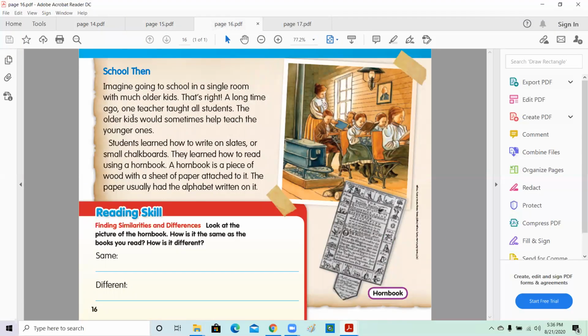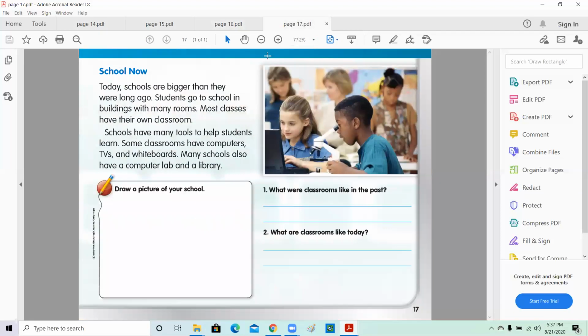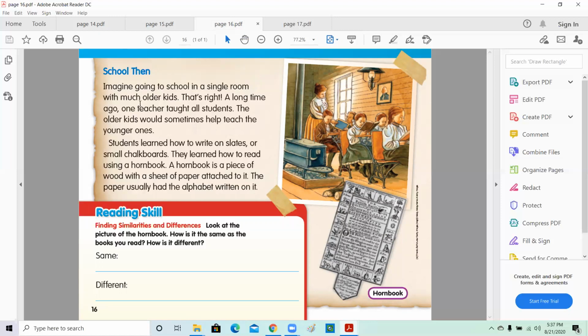Remember, we compared before and now, long ago, how the family lived, how their houses looked, what the children did, and then we saw the picture of how our houses look now, and what we have in our house, how the children play, what kind of games they have. Okay, we're going to see school long ago, and then we're going to see school nowadays. So let's see how school looked long ago.